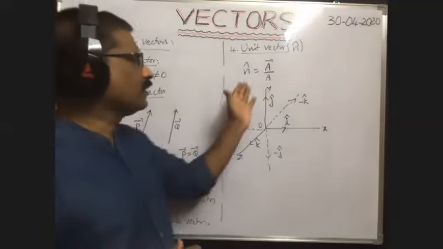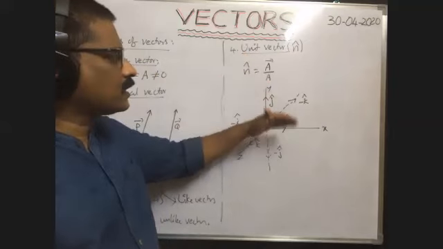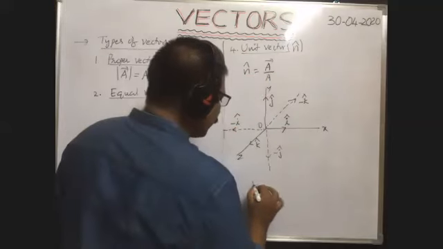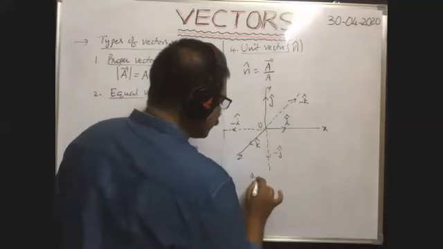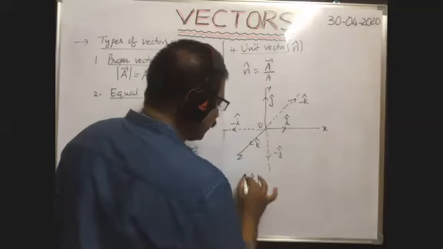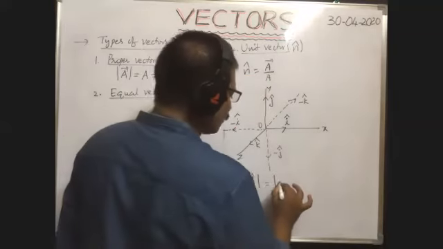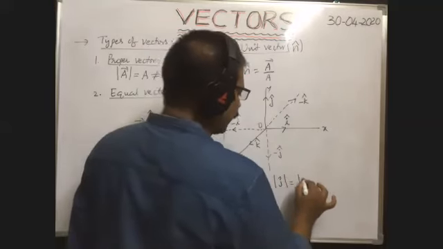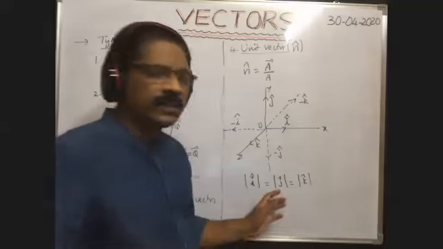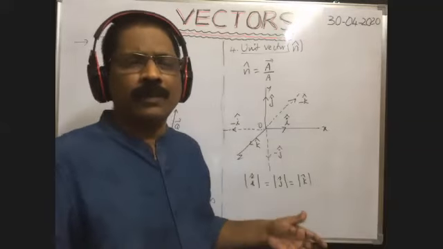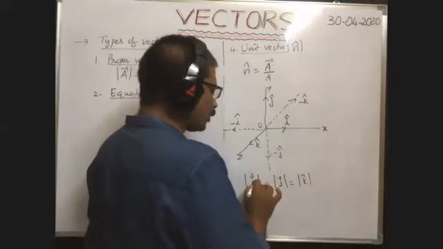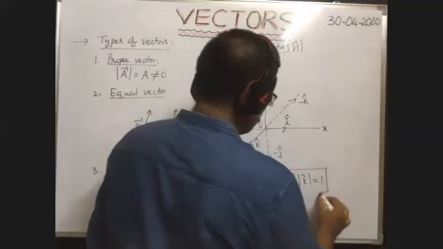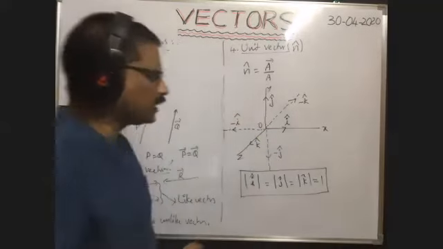Here the unit vectors along the x-axis, y-axis and z-axis are represented with i cap, j cap, k cap. So what is the magnitude of i cap, the modulus of i cap, of j cap, of k cap? As i cap, j cap, k cap are unit vectors, their magnitudes are 1. That's why the magnitude of i cap, j cap and k cap is equal to 1.